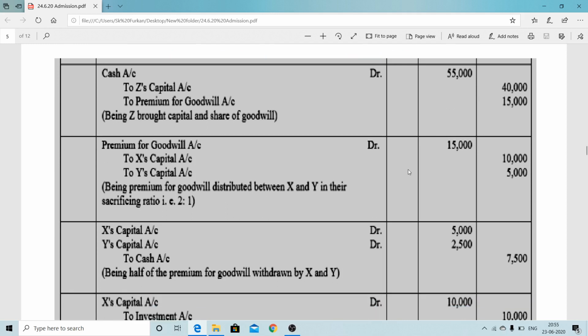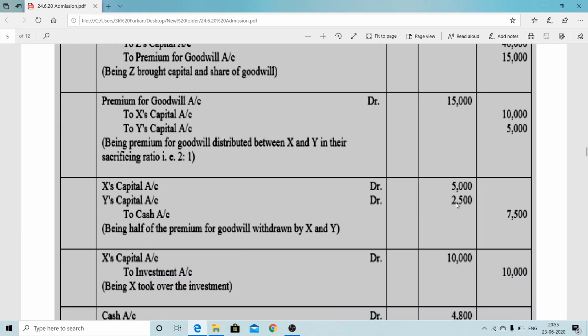Then they withdraw the goodwill amount, therefore premium for goodwill account debit. Like when goodwill is brought, the transferring entry is that the goodwill amount 15,000 has to be transferred by the premium method. First the amount is brought, then the amount is transferred. So the transferring entry: premium for goodwill account debit to X capital and Y's capital in the sacrificing ratio. The old ratio 2:1 is also the sacrificing ratio.